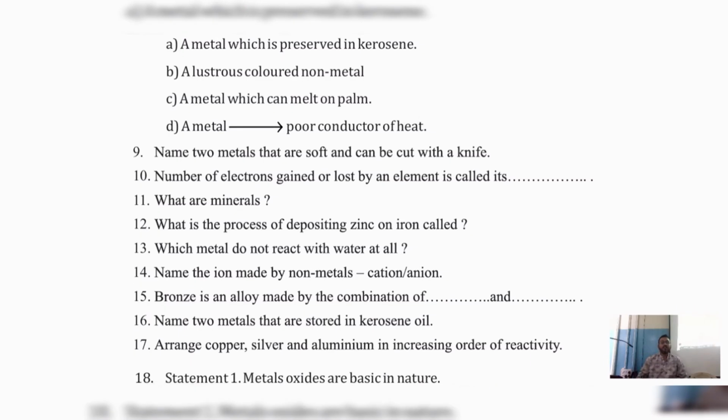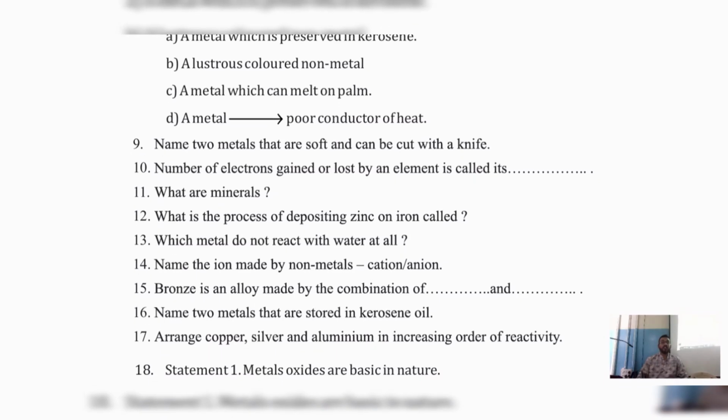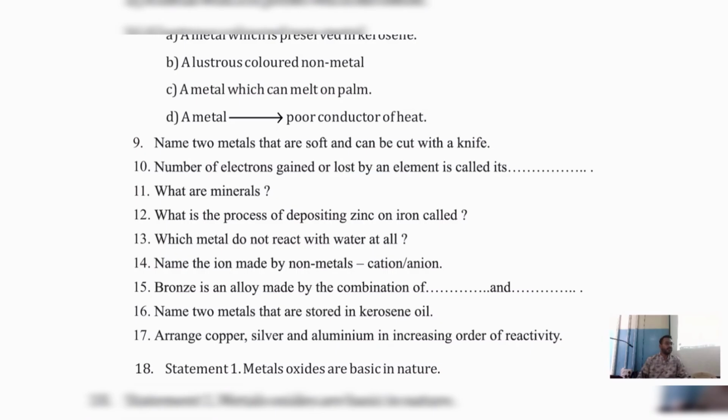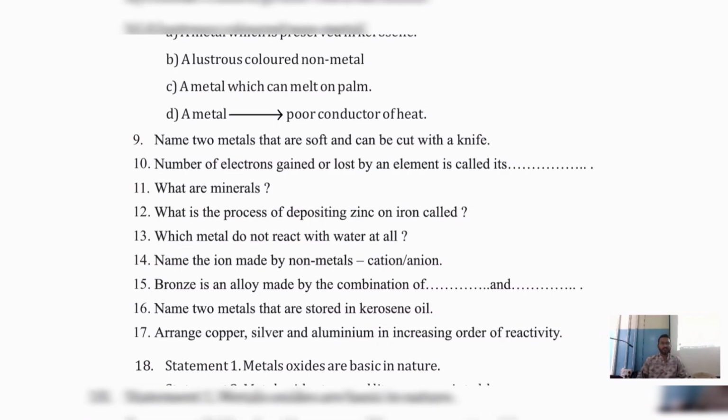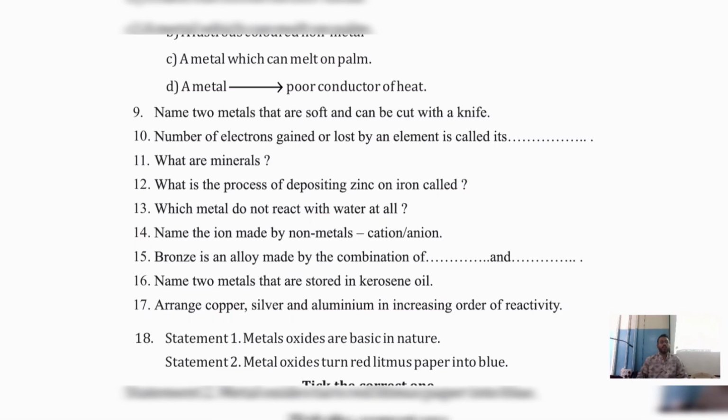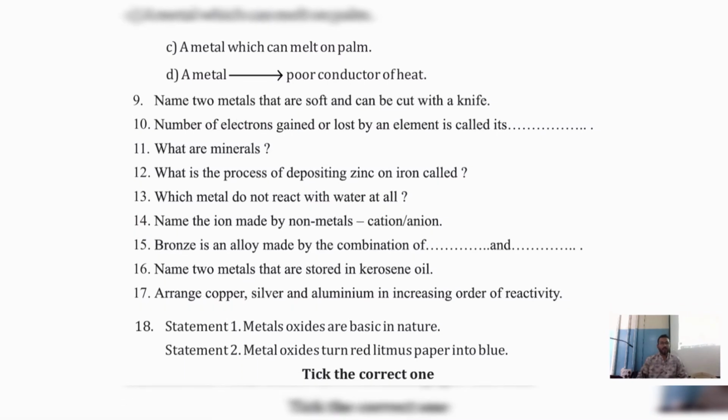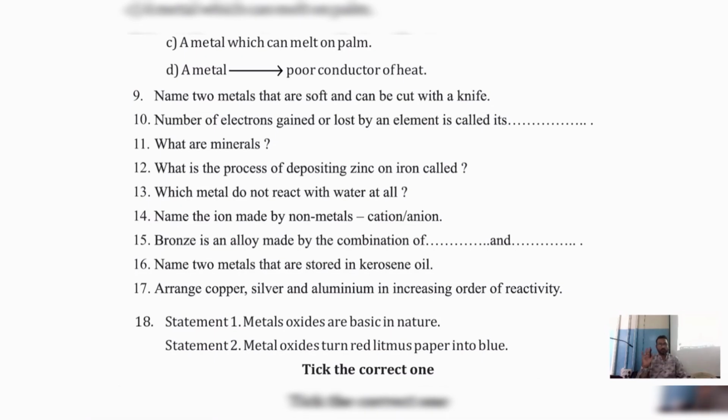A metal which is a poor conductor of heat. It is a metal, but still it is a poor conductor of heat. We have discussed all the metals are good conductors. Some metals are there which are poor conductors of heat in physical properties. Same two metals that are soft that can be cut with a knife. Don't tell the answer. I want all these answers in the comment section.